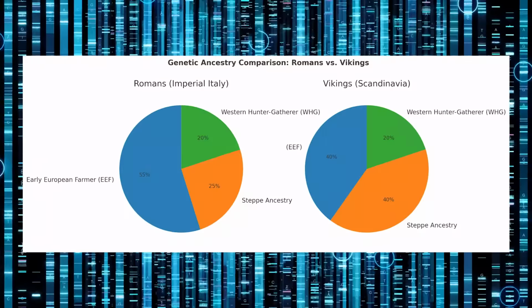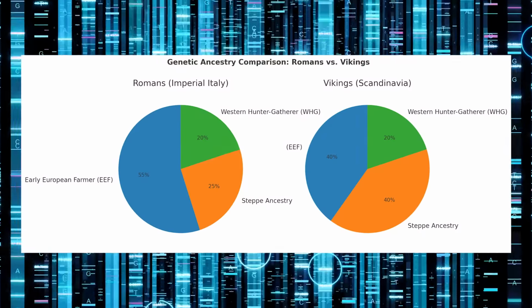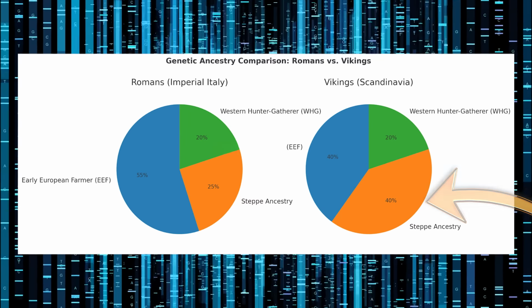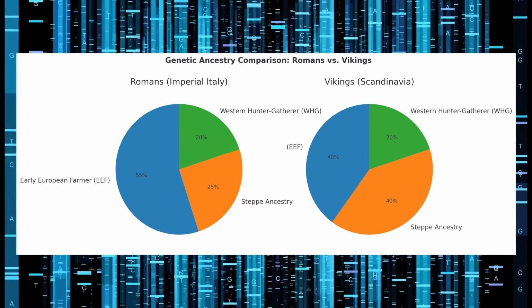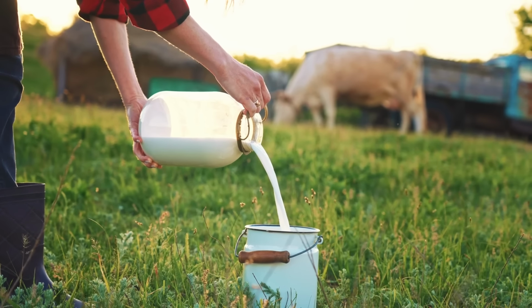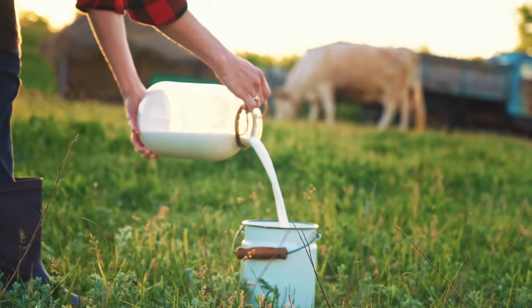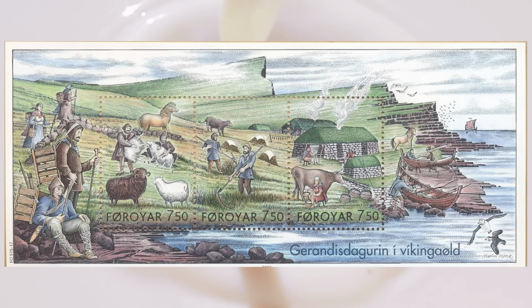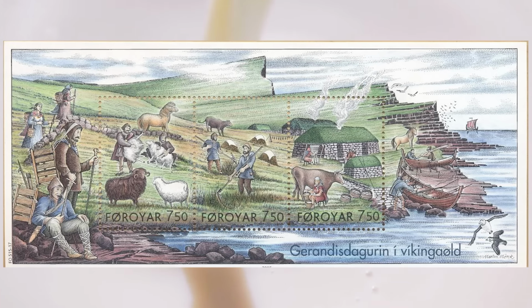And we can also see another difference in the third ancestral component of the Romans and the Vikings, namely steppe ancestry. As you can see in this breakdown, the Vikings had higher levels of steppe ancestry than the Romans, and this steppe ancestry is associated with the spread of lactase persistence, i.e. the ability to digest milk into adulthood. The Vikings therefore had higher levels of lactose tolerance than the Romans, with environment also another key factor.